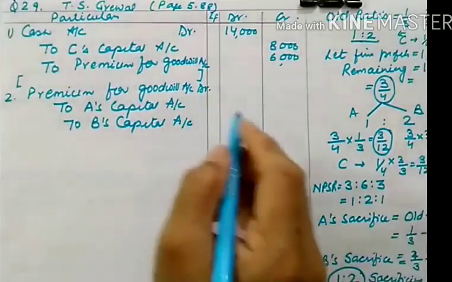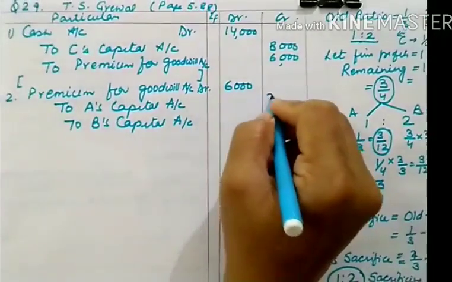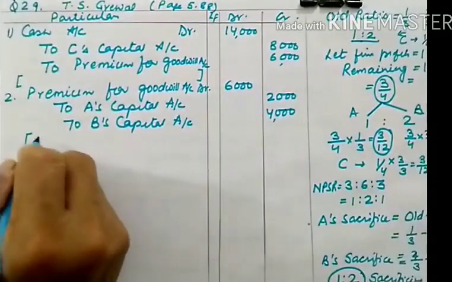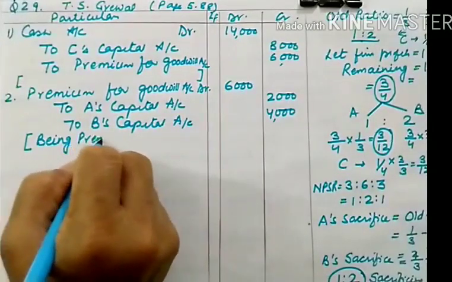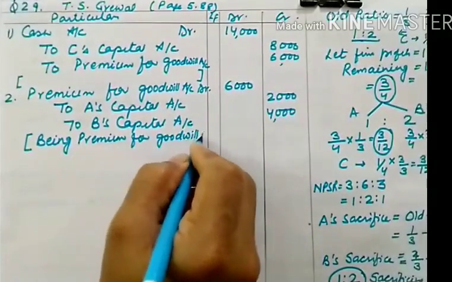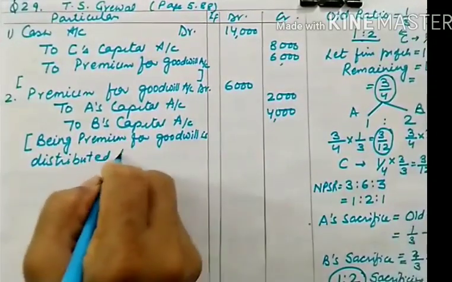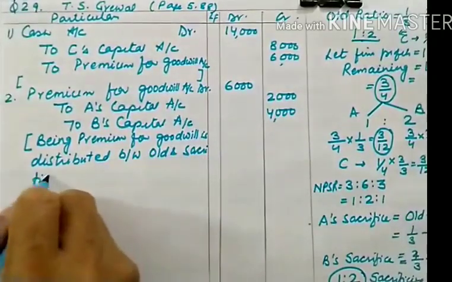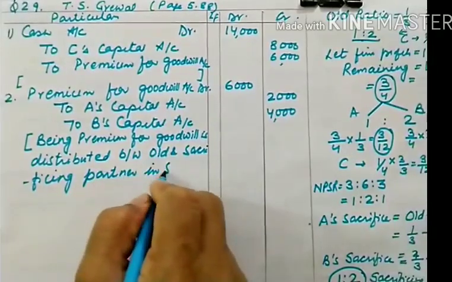So let us divide 6,000: 1 upon 3 means it is 2,000 and this is 4,000. And narration is very important here, and you have to mention in narration: being premium for goodwill distributed between old and sacrificing partners in the sacrificing ratio.